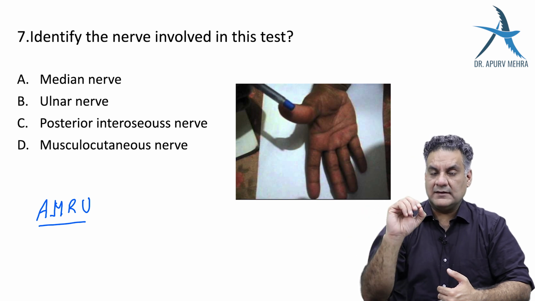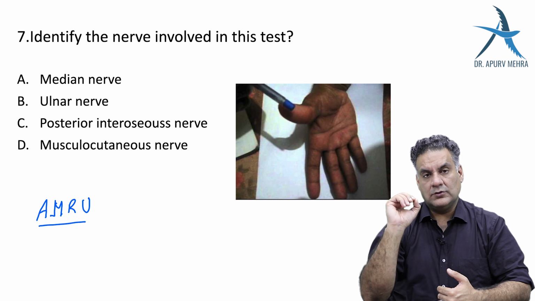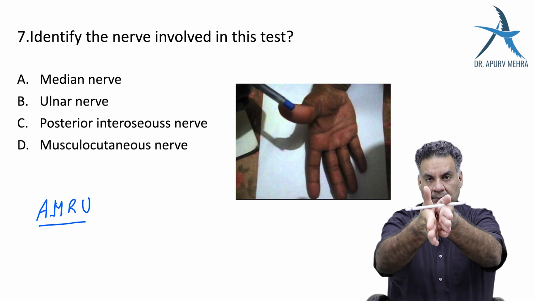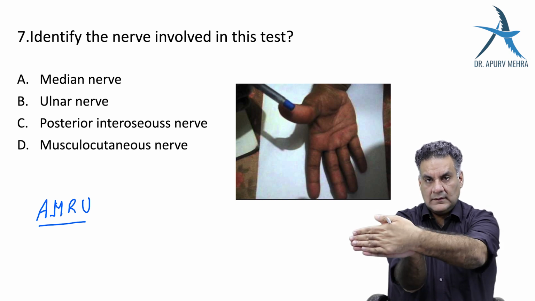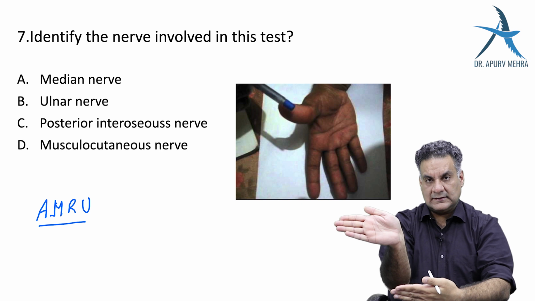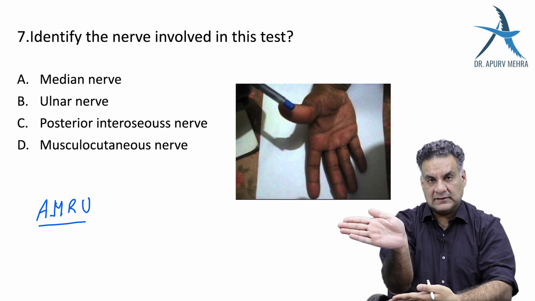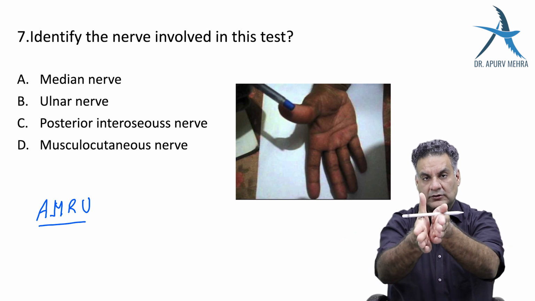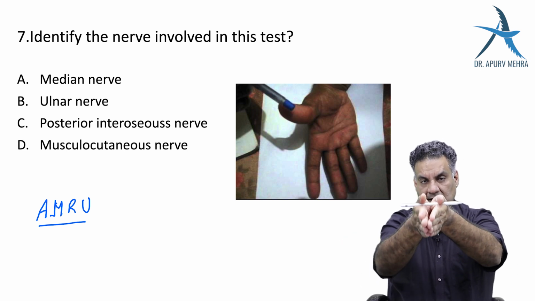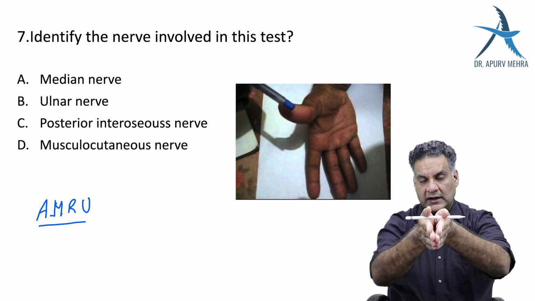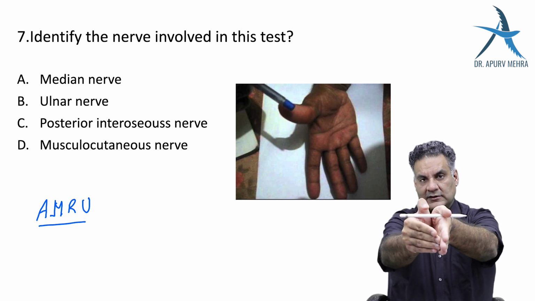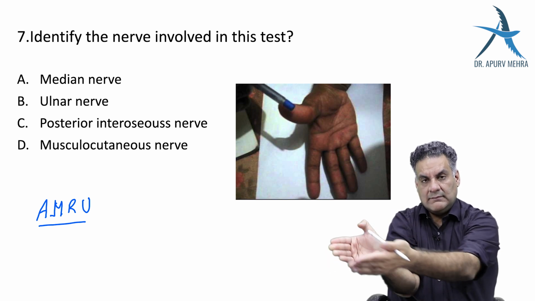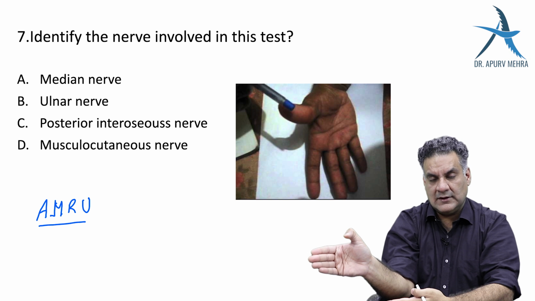If you ask the patient to hold a book between the thumb and the palm this way, you are utilizing adductor pollicis, the muscle of the thenar eminence, which is purely supplied by the ulnar nerve. This is called as a book test. And if your adductor pollicis is not functioning, you won't let the book go away. You will flex your thumb and hold the book. This is called as a Froment sign. And many people confuse this with median nerve.